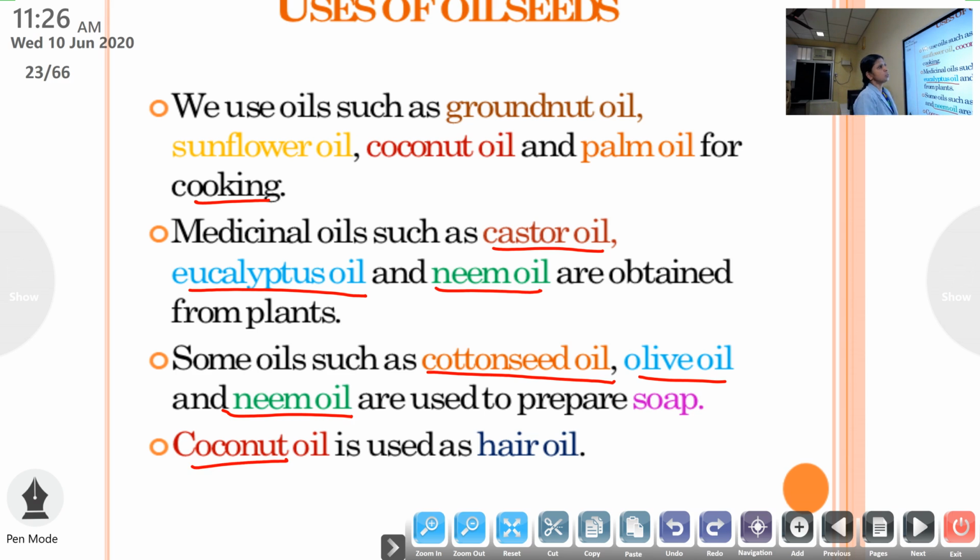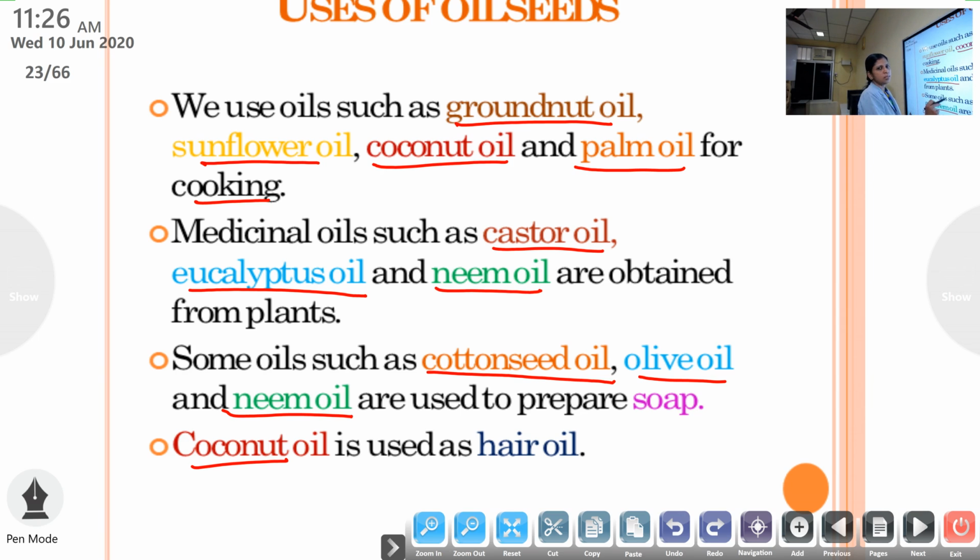So these are the uses of oil seeds. We can use many types of oils for cooking purpose: groundnut oil, sunflower oil, coconut oil and palm oil. Then which are the medicinal oils? Castor oil, neem oil and eucalyptus oil.